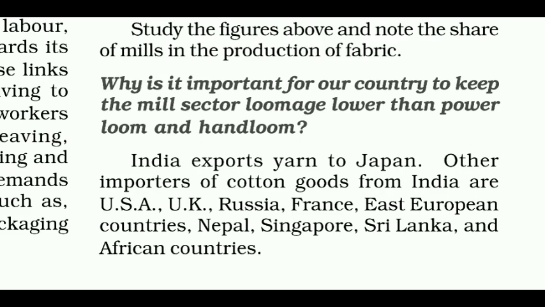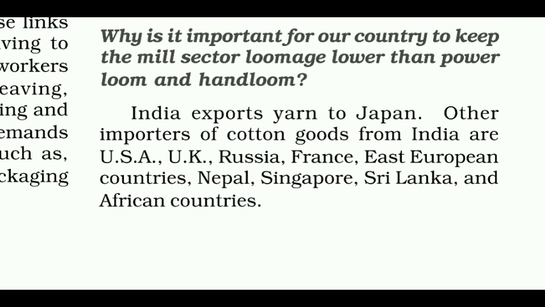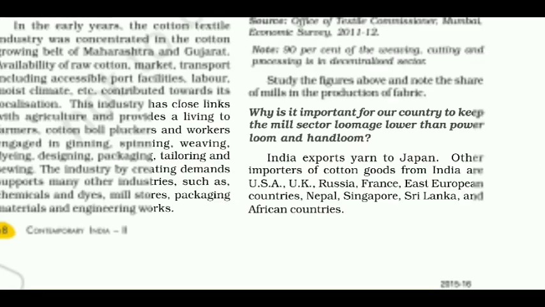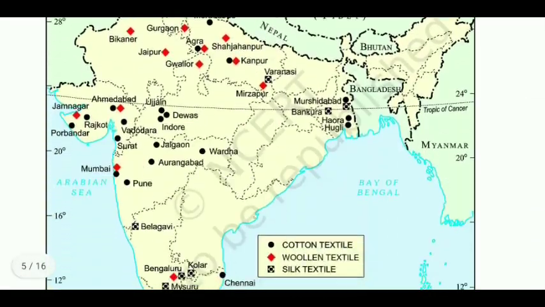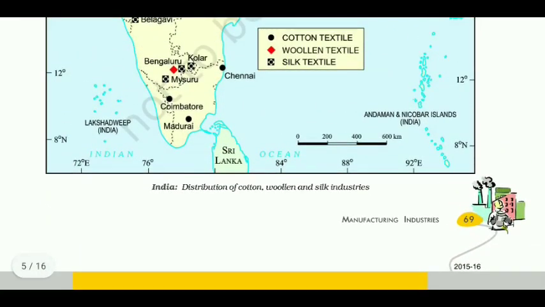Another question: why is it important for our country to keep the mill sector loomage lower than power loom and hand loom? Now, India exports yarn to Japan. Other importers of cotton goods from India are USA, UK, Russia, France, East European countries, Nepal, Singapore, Sri Lanka, and African countries. Here you can see the map of India showing the distribution of cotton, woolen, and silk industries.